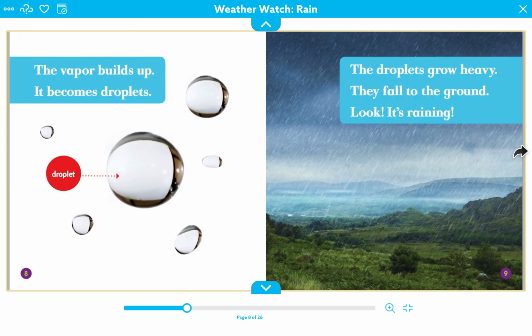The vapor builds up. It becomes droplets. The droplets grow heavy. They fall to the ground. Look, it's raining.